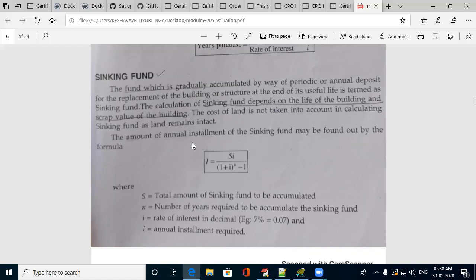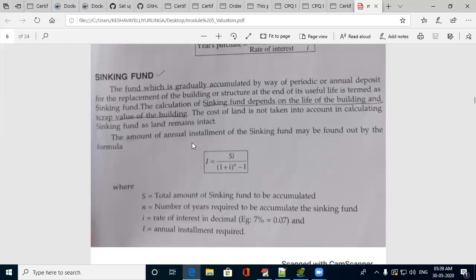In case of depreciation due to the age of the building, whatever the difference amount is there, if you value after 5 years, that amount is sinking fund. The difference is sinking fund. It keeps accumulating every year. If you value that same building after 2 years, then the sinking fund may be 2 lakhs or 1.5 lakh or 1.25 lakhs. It may not be constant every year.